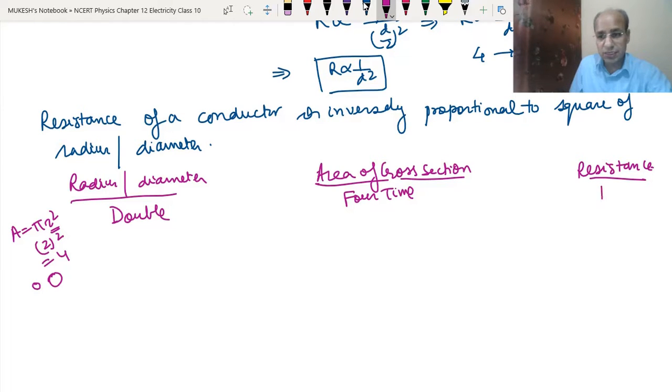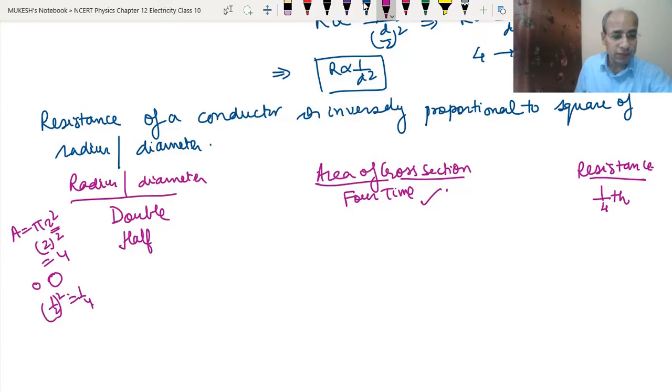So the resistance will become 1 by 4, because the area of cross section has changed to 4 times. Now if we make the radius half, we have 1 by 2 square, which is equal to 1 by 4. So the area of cross section will become 1 by 4, and the resistance will become 4 times.